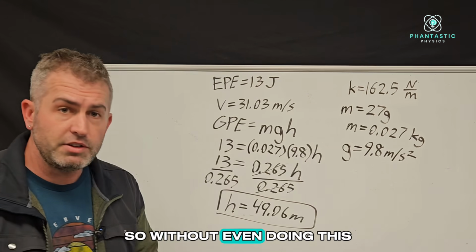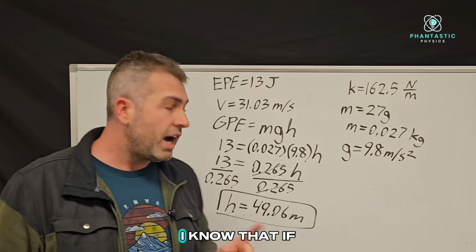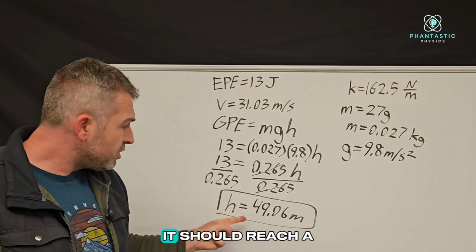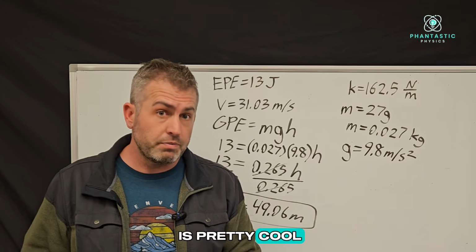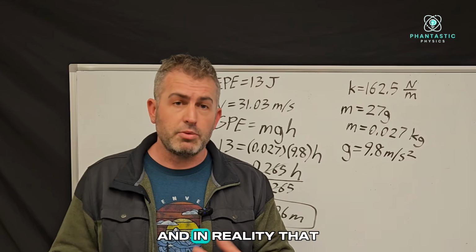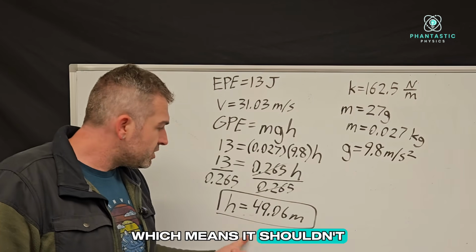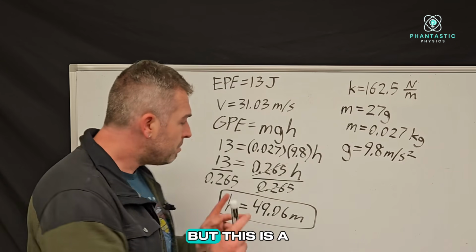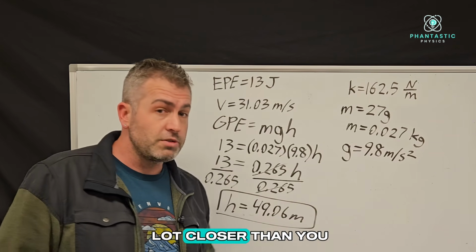So without even doing this, before I even lift a finger and pick up this bow and arrow, I know that if I pull it back 40 centimeters and shoot it straight up, it should reach a height of approximately 49 meters in the air, which is pretty cool. But remember, in this problem, we ignored air resistance, and in reality, that air resistance is going to steal some energy from the arrow, which means it shouldn't actually reach this height. It's going to reach a height that's a little bit less than this, but this is a very good ballpark guess, and it's actually a lot closer than you might think.